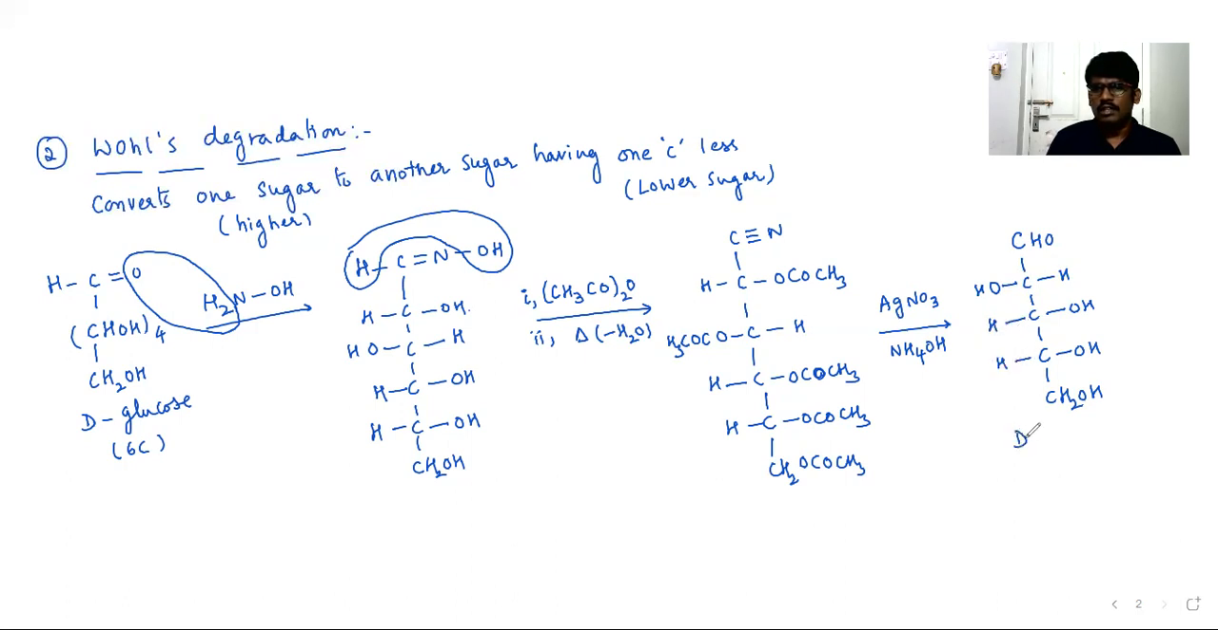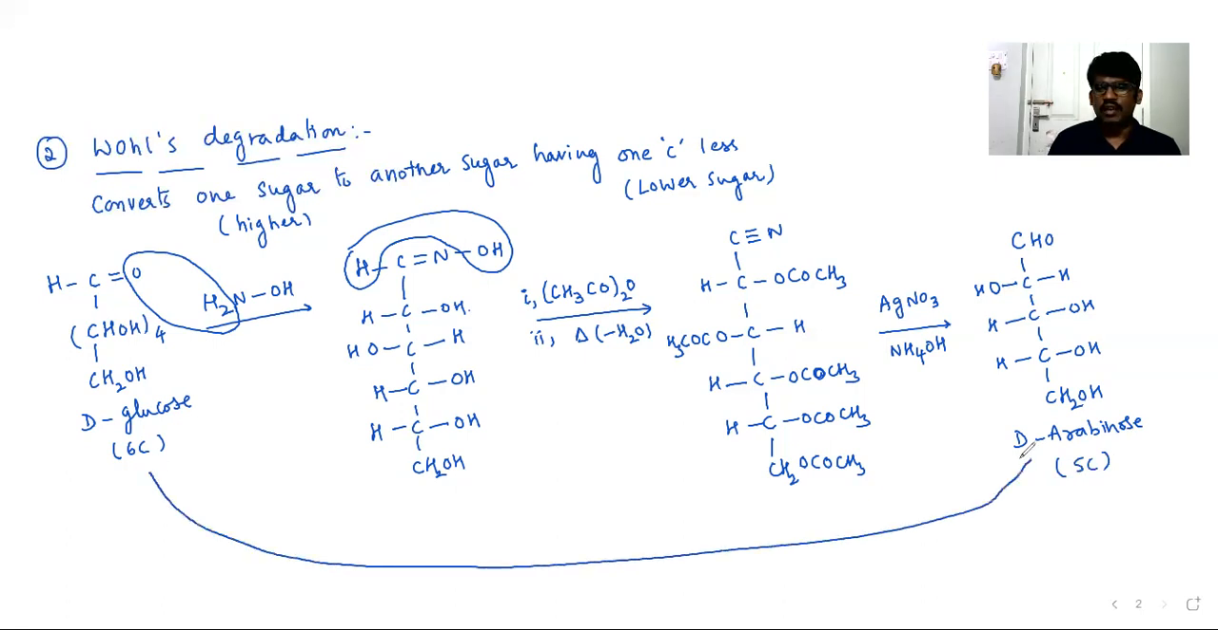This will be called arabinose. Once again, D-arabinose, it is 5 carbon. A 6 carbon carbohydrate has been converted into a 5 carbon carbohydrate by the help of Ohl's degradation. Degradation means the number of carbon atoms is decreasing. That's why it is said to be degradation.